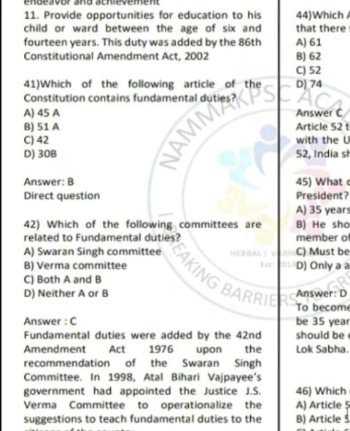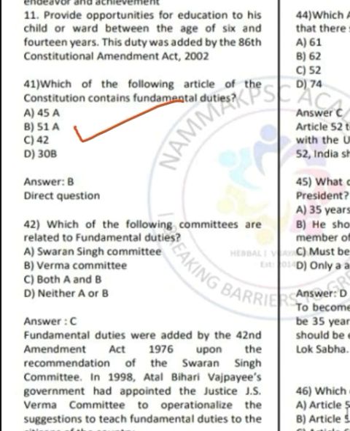Question number 41. Which of the following article of Constitution contains fundamental duties? So just now we studied that Article 51A provides the fundamental duties of Indian citizens as given by Indian Constitution. So correct answer is option B, Article 51A.